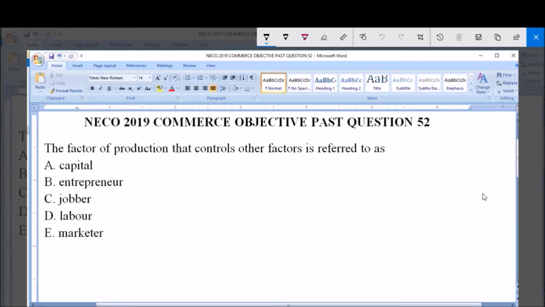Hello and welcome. I'm going to be answering NECO 2019 Commerce Objective Past Question 52.